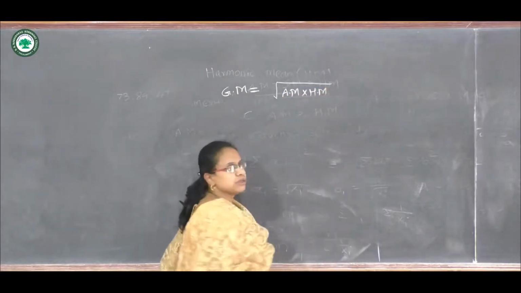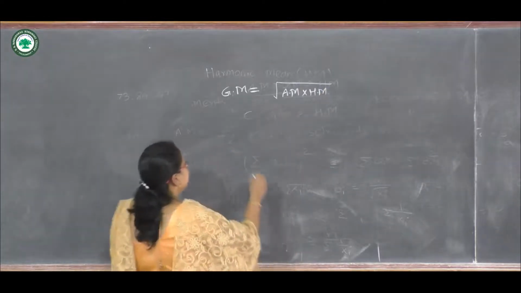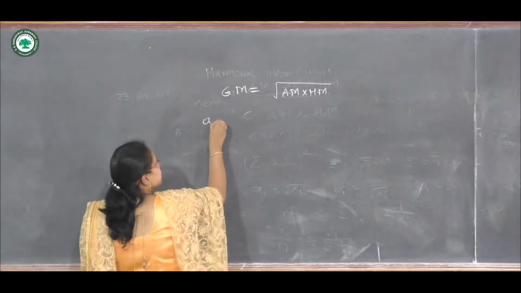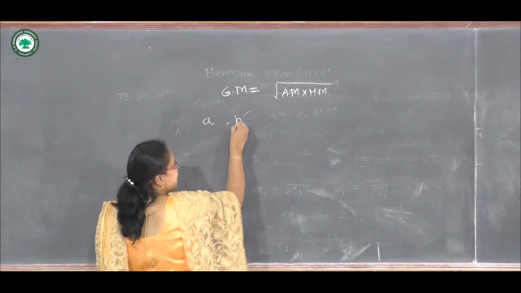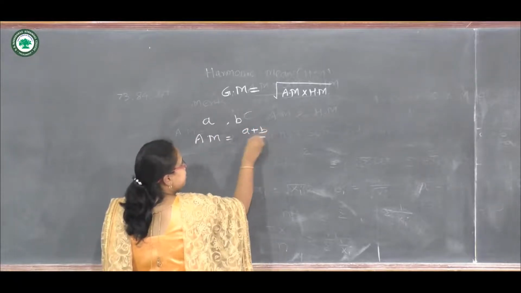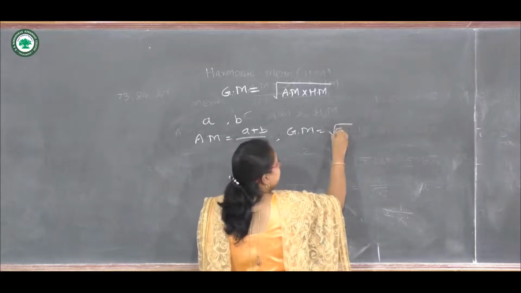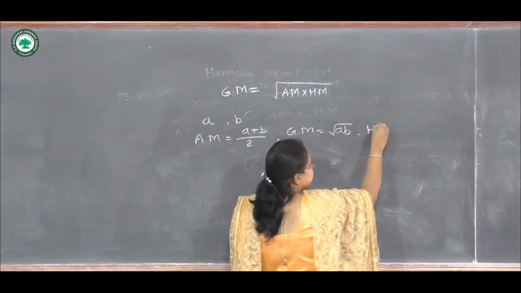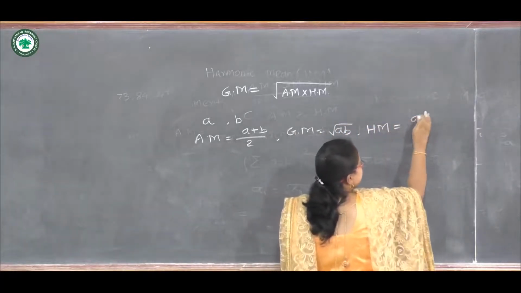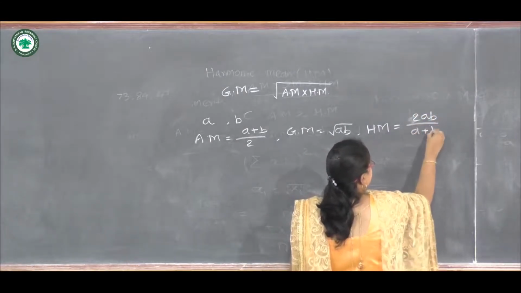We will prove this result by supposing there are two observations A and B. Then the arithmetic mean will be A plus B upon 2, the geometric mean will be root of AB, and the harmonic mean, just now we have seen, is twice AB upon A plus B.